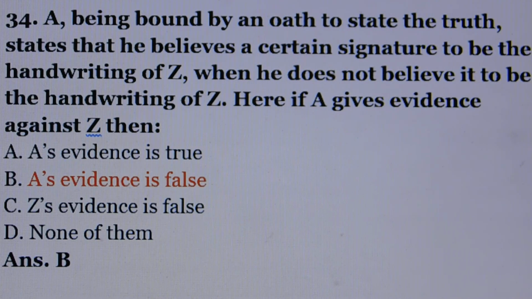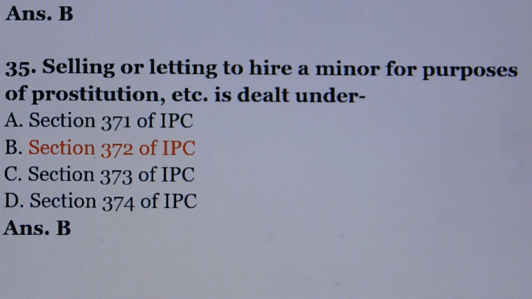Question number 34. A, being bound by an oath to state the truth, states that he believes a certain signature to be the handwriting of Z when he does not believe it to be the handwriting of Z. Here, if he gives evidence against Z, then answer is option number B. A's evidence is false.